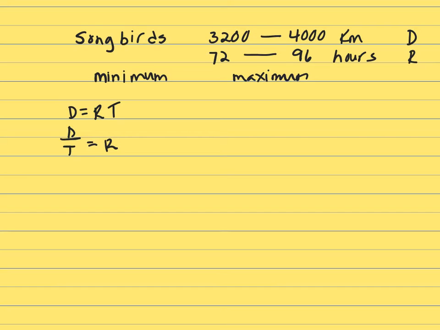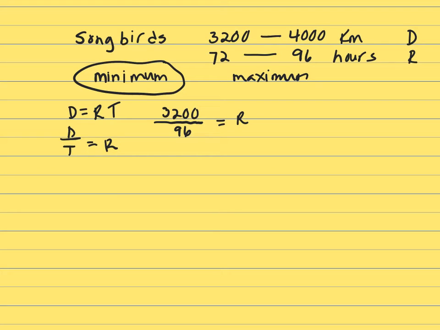It's going to be a distance, either 3,200 or 4,000, over a 72 or a 96. So I want to figure out the minimum, which is the smallest number. How do you come up with a small number from a fraction? Well, you take the smaller of your distances, which is 3,200, and if you want to make this as small as possible, you'd want your denominator to be as large as possible, and that would be 96. So you've got 3,200 over 96, and that's your rate.